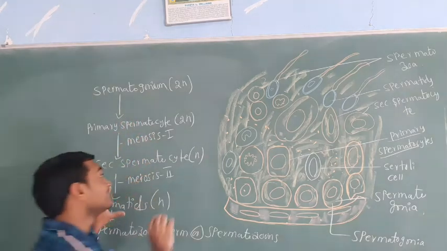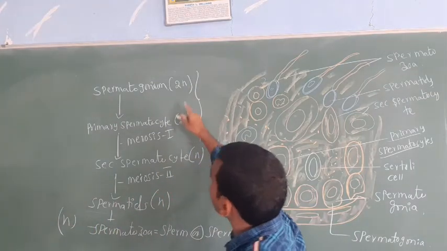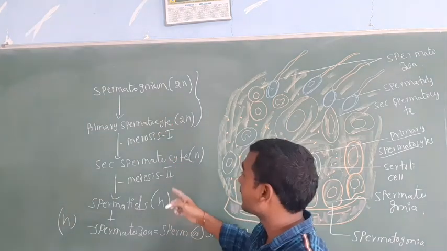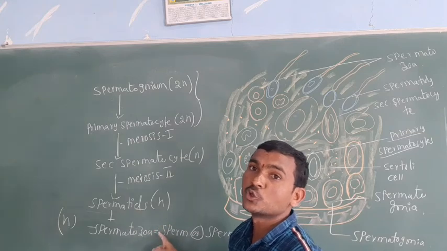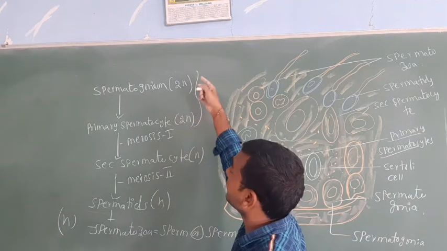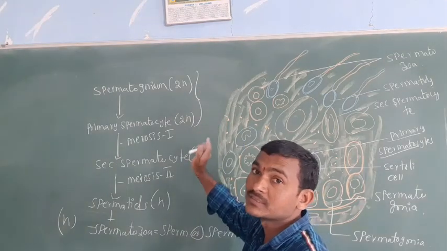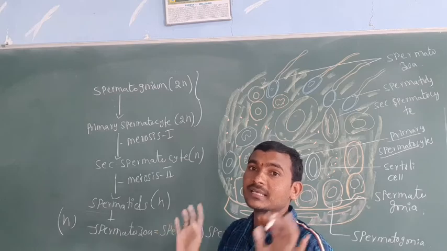The entrance examination asks based on this: which two are diploid? Spermatogonium and primary spermatocyte. Which are the haploid ones? The secondary spermatocyte, spermatids and spermatozoa. This is the order of haploid and diploid, and it is very important. Now we will explain this diagrammatically.